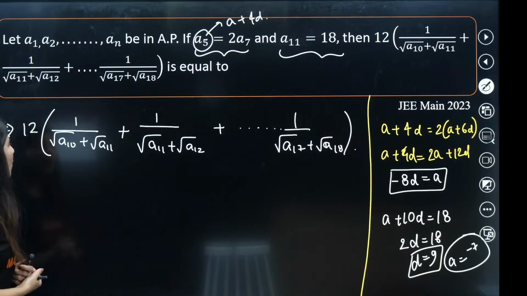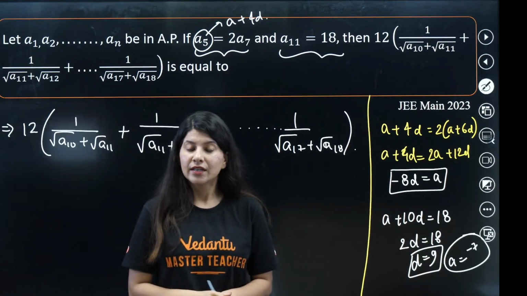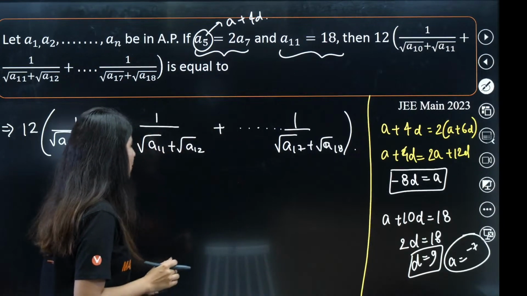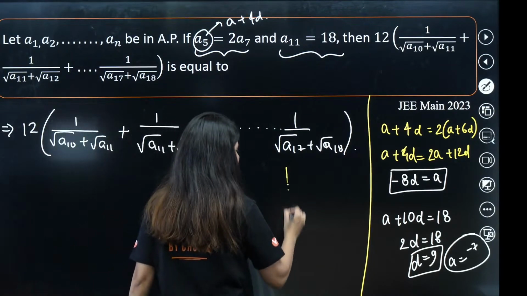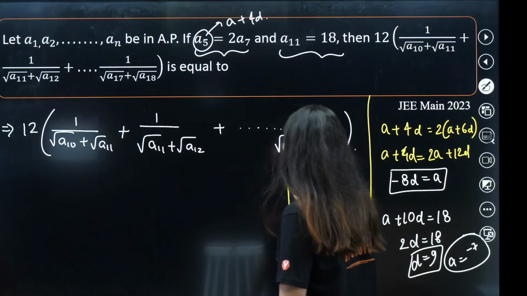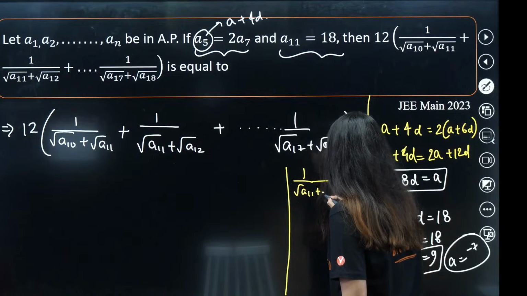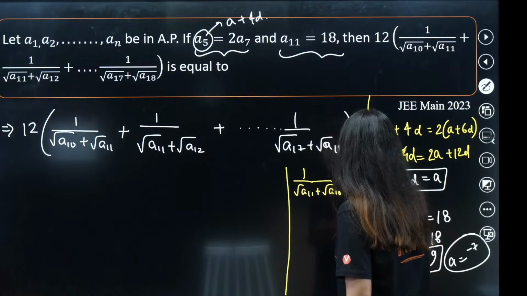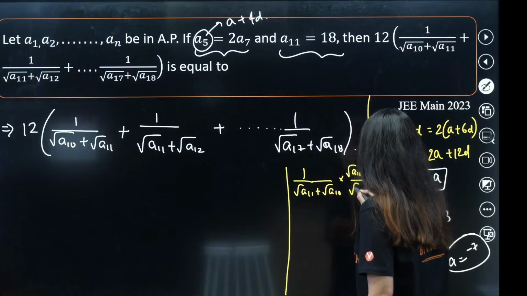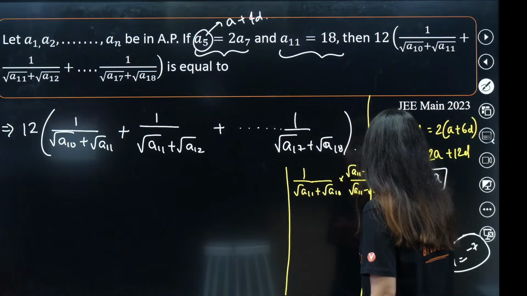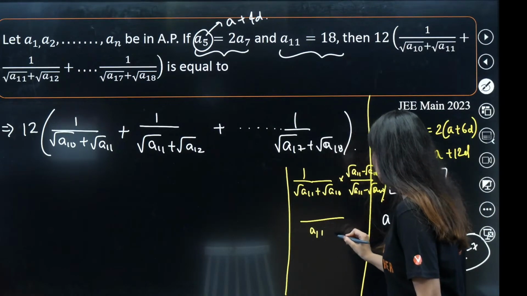So now what we need to do is rationalize each and every term. Let me start rationalizing A10 plus A11. For 1 upon root A11 plus root A10, I will be multiplying by root A11 minus root A10 upon root A11 minus root A10.